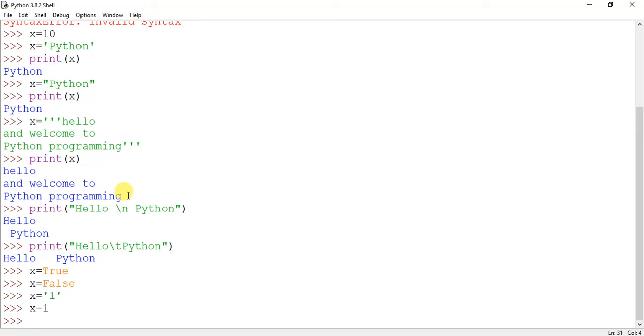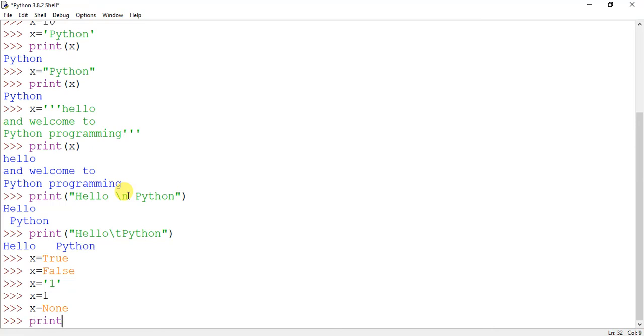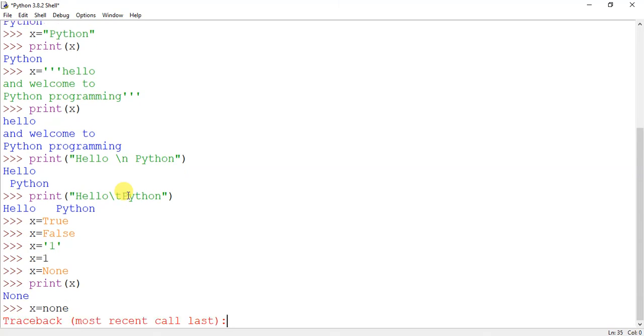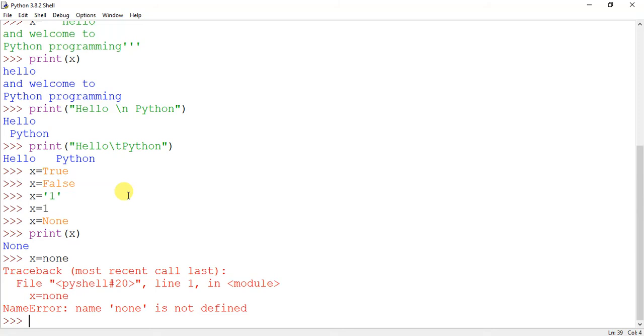Now after Boolean literal we have a special literal called None. So how do you use it? If you do not want to put any value in x but want to use x, then it is x equal to None. You can see the change of color. Then if you try to print this x, it will give None. N is capital. Okay, so this is different from small n, o, n, e. If we write that, it says none is not defined, because the first character of None is N, that is capital. It should be capital.